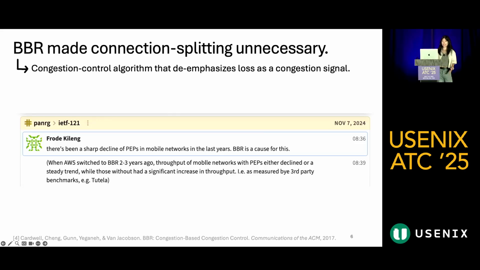Second, BBR has, at least allegedly, made connection splitting unnecessary. BBR is a new congestion control algorithm that de-emphasizes loss as a congestion signal. When we recently presented our research on connection splitting at the IETF, we received feedback that all of this work was actually now moot with the adoption of BBR. As this comment reads, when AWS switched to BBR 2 to 3 years ago, the throughput of mobile networks with PEPs either declined or held a steady trend, while those without had a significant increase in throughput. Thus, it seems that some think that BBR has kind of solved the problems that connection splitting was meant to address.